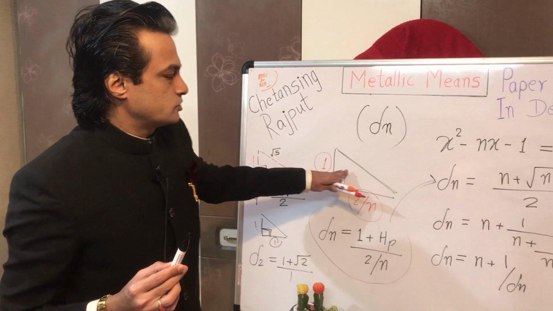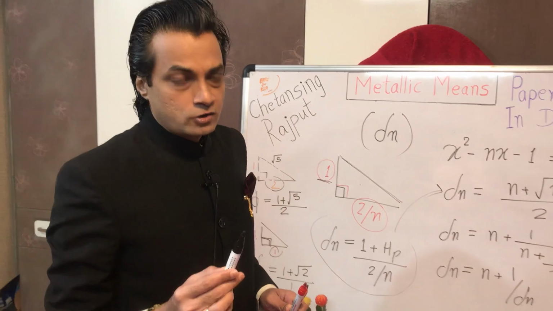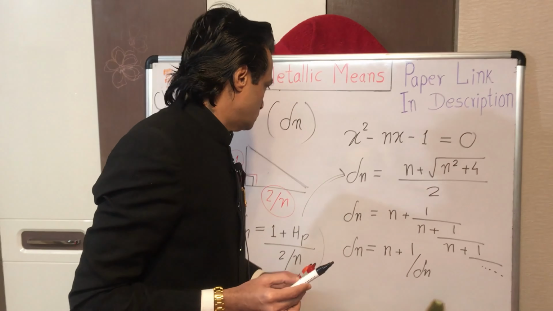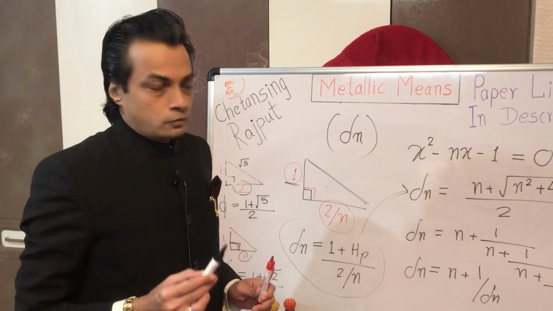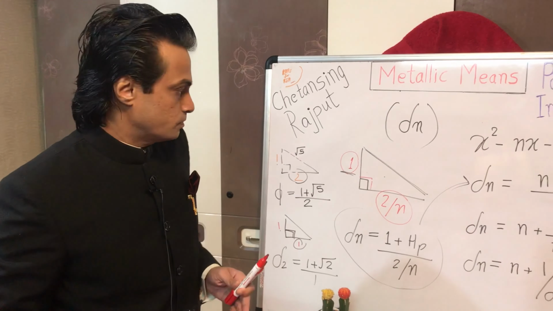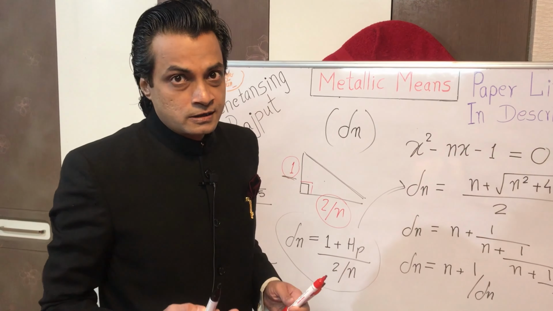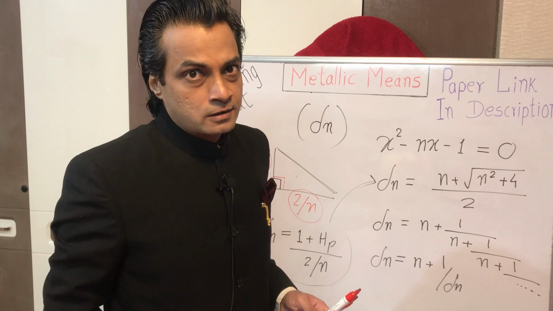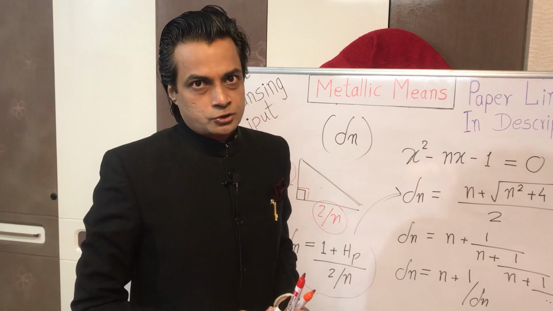The detailed geometry of this triangle I have published in my previous work. The link of that paper is also given in the video description, so visit that paper also. We will also see the detailed geometry of this triangle in the last part of this video, so keep watching. Now let's move on. Let's see the empirical mathematical formulae that provide the mathematical relationship between different metallic ratios.